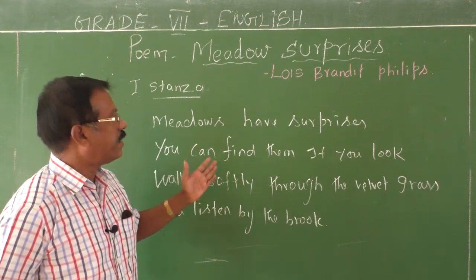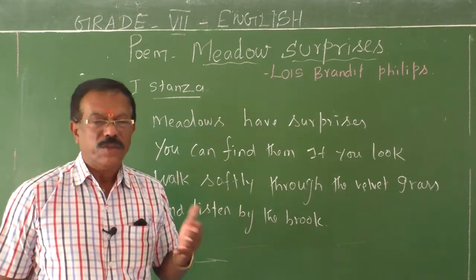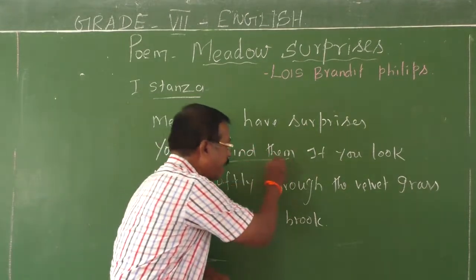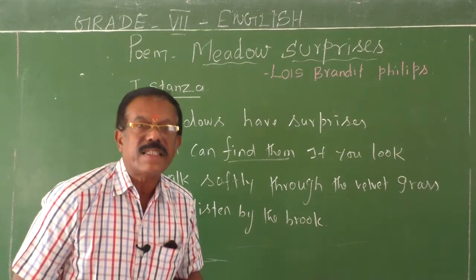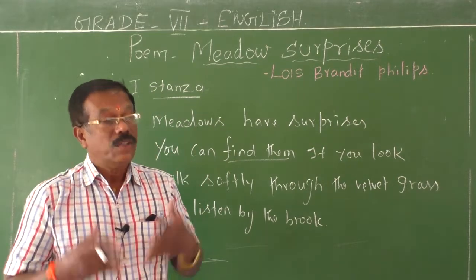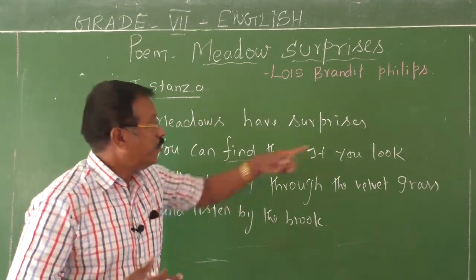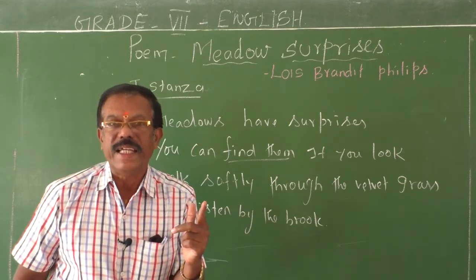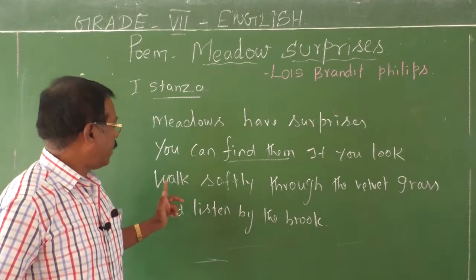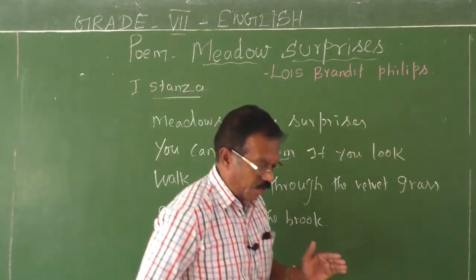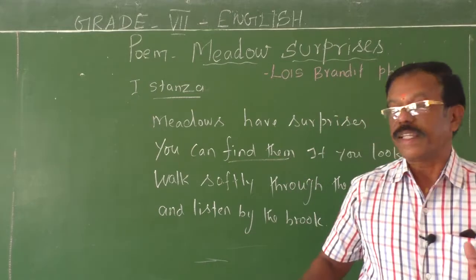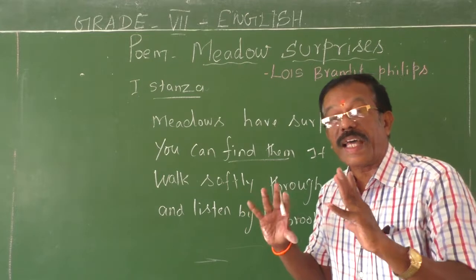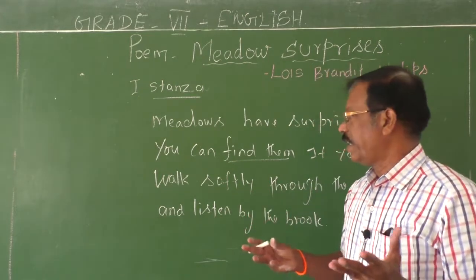You can find them. You can visit meadows. You can have all such things. You can visualize them. You can hear them, if you look at the meadows carefully, with sharp eyes. Okay, fine. And if you walk softly on the green grass, this green grass is as soft as velvet. That's the thing.